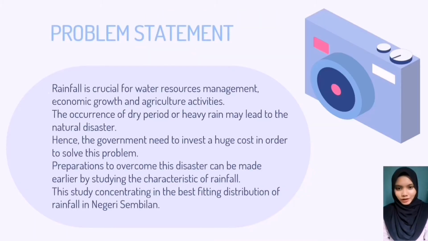Problem statement. Rainfall is crucial for water resources management, economic growth, and agriculture activities. The occurrence of dry periods or heavy rain may lead to natural disaster. Hence, the government needs to invest a huge cost to solve this problem. Preparation to overcome this disaster can be made by studying the characteristics of rainfall earlier. So, this study concentrates on the best fitting distribution of rainfall amount in Negeri Sembilan.